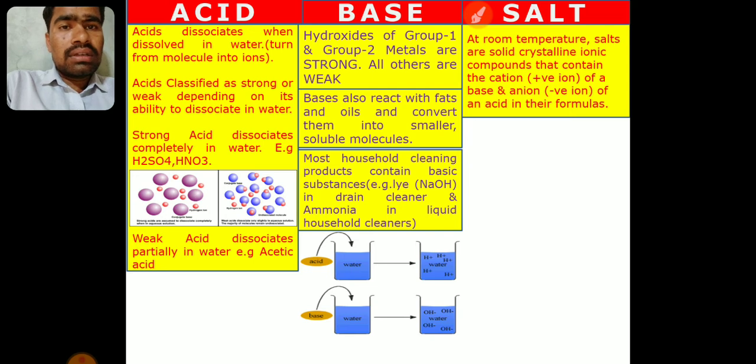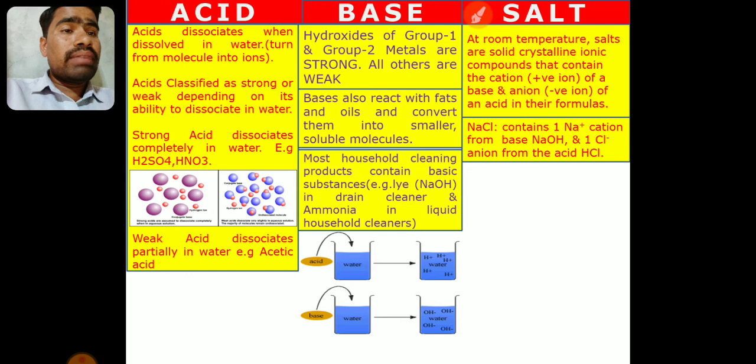They don't have low melting points. They are ionic compounds, and ionic compounds have high melting and boiling points. So they exist in the solid state at room temperature, and they have one cation and one anion in them. The cation is from a metal base, and the anion is from an acid, that is, a non-metal.